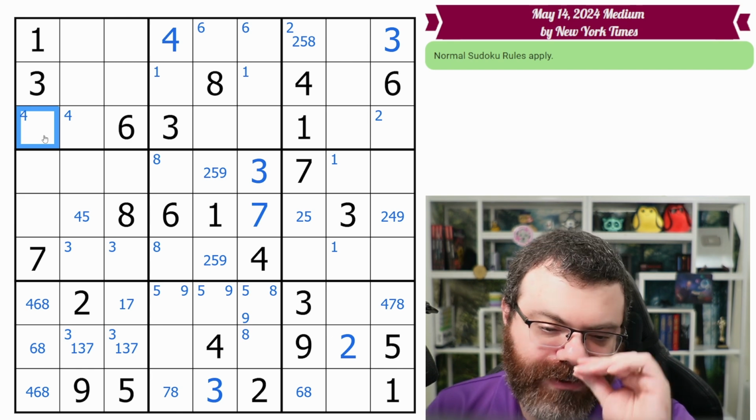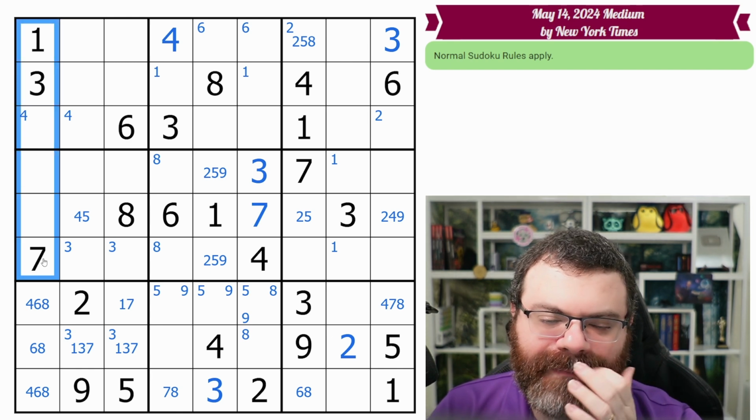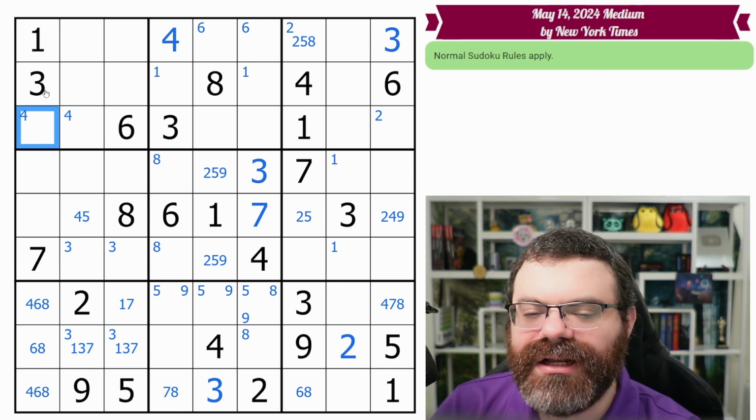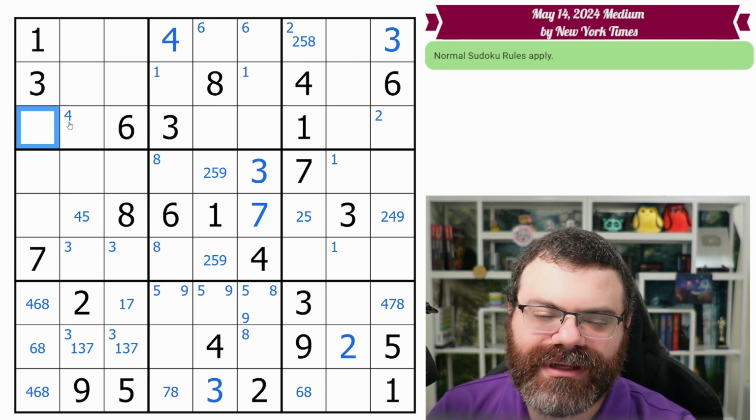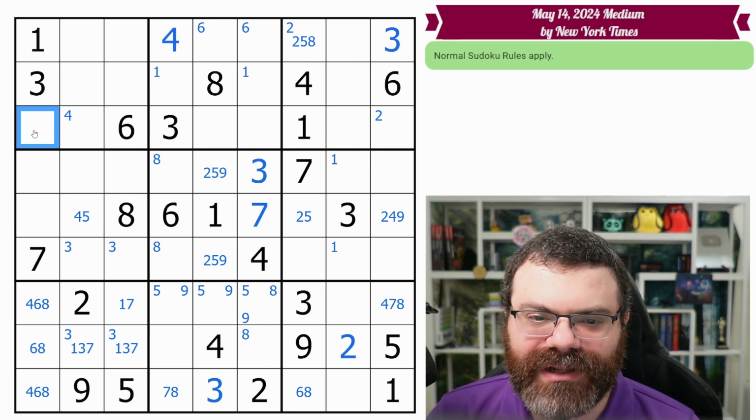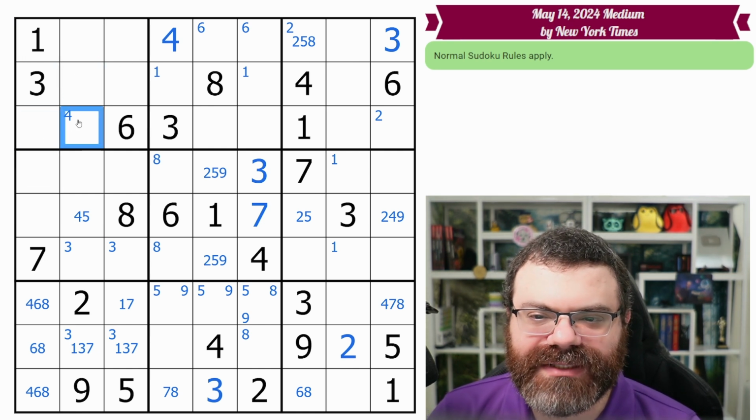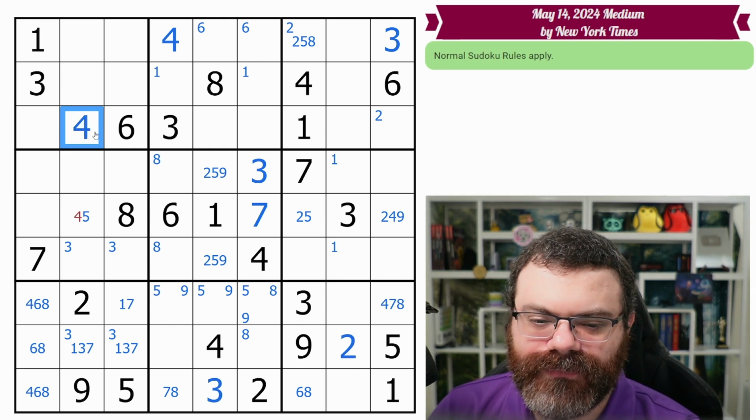This actually can't be a 4. In fact, the rest of the column can't be 4, 6, 8 in general. So first thing I'm going to do is I'm going to remove this 4 corner mark because it actually isn't true. This can't be 4 anymore. And that leaves only one place in this box that can be 4, so let's place it.